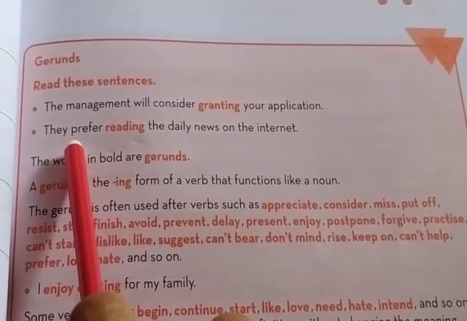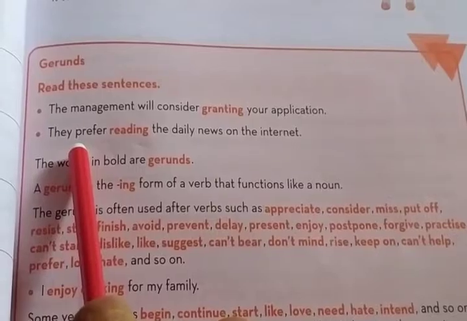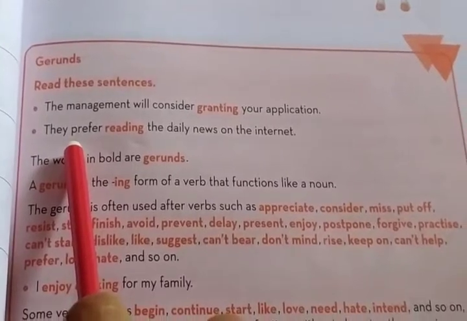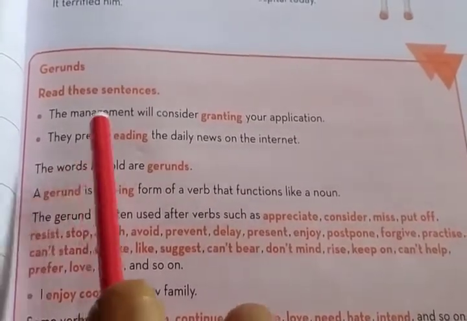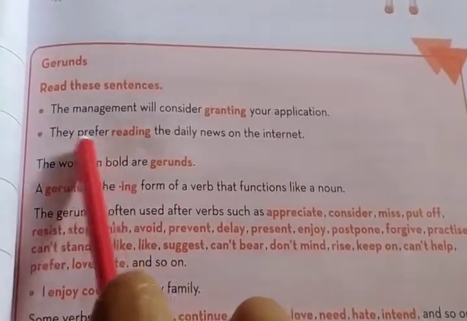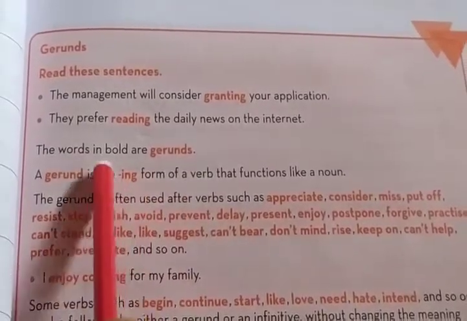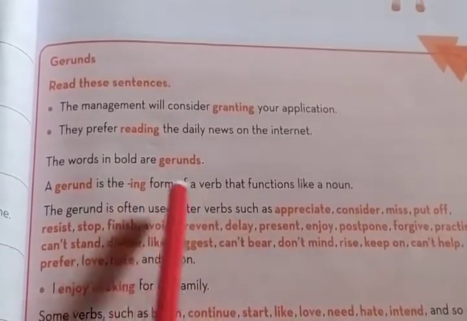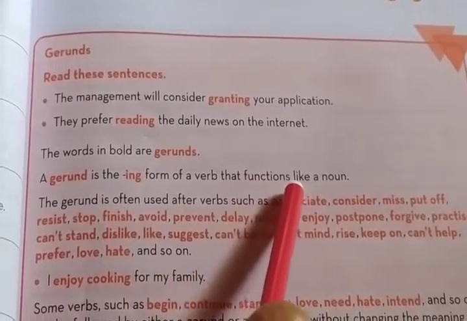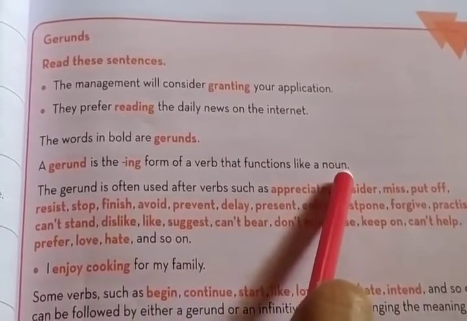Because for highlighting, modifying the nouns or pronouns, those participles sometimes act as an adjective, but a gerund acts as a noun. So these are placed after the main verb. A gerund is the ing form of a verb. Always ing is added to the main verb, and that functions like a noun. They act as a noun, not adjective.